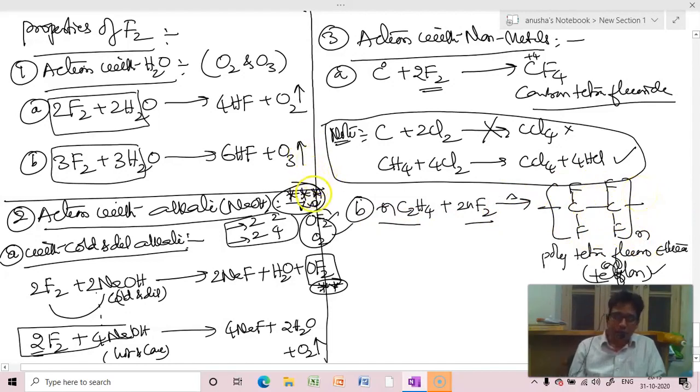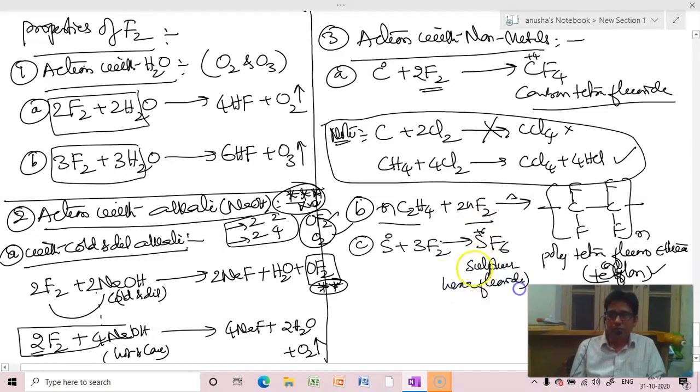So when you go to the next one, sulfur, it even converts sulfur to the +6 oxidation state, the highest, sulfur hexafluoride. Carbon to carbon tetrafluoride in +4, sulfur to sulfur hexafluoride in +6.